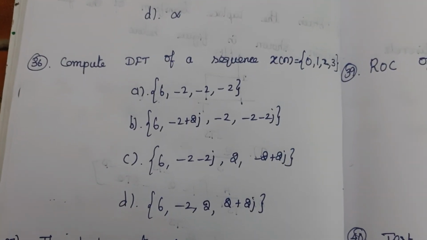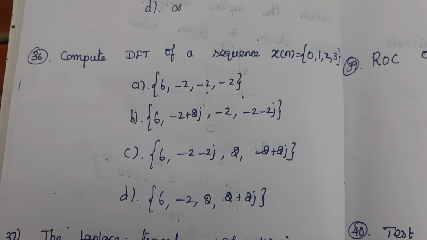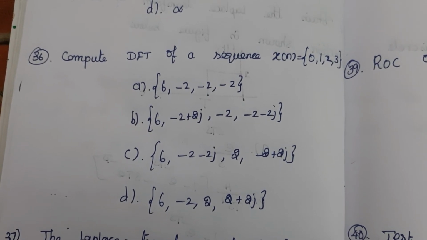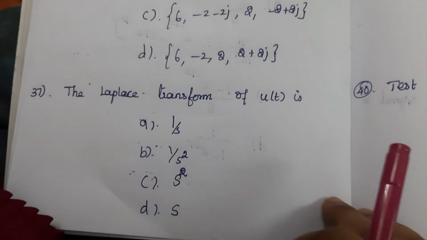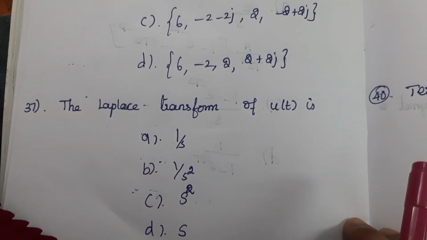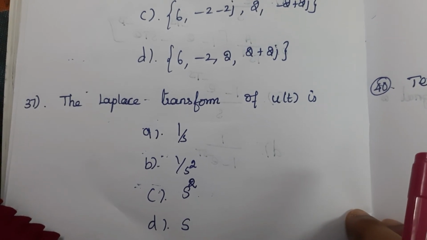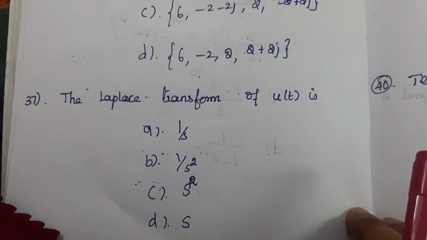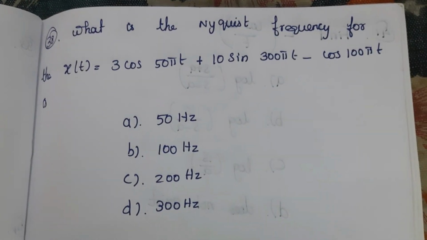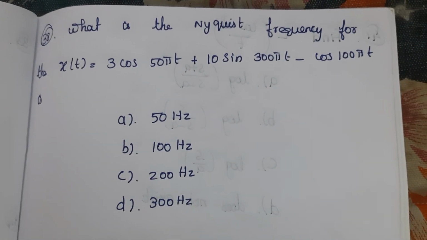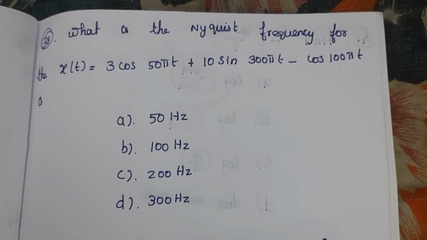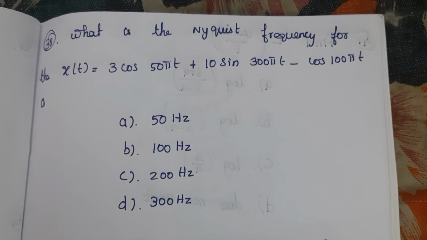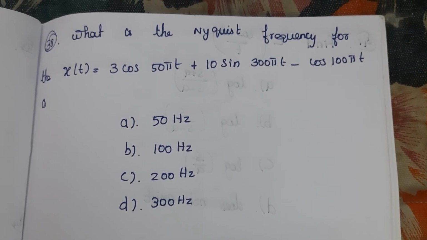36th question, compute DFT of a sequence x of n that is equal to 0, 1, 2, 3. Next question, the Laplace transform of u of t is. Next question, what is the Nyquist frequency for the signal x of t that is equal to 3 cos 50 pi t plus 10 sin 300 pi t minus cos 100 pi t.